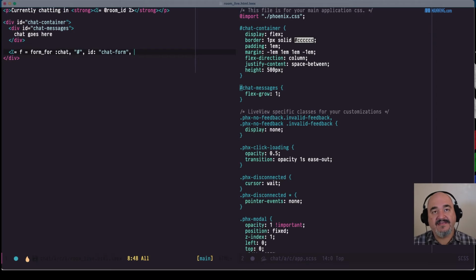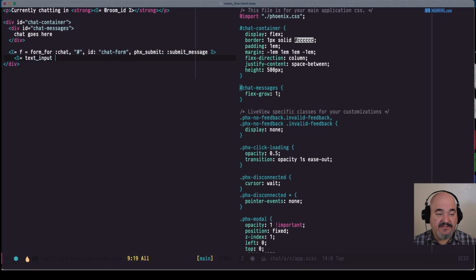And then Phoenix, I mentioned earlier that Phoenix has those hooks that you can hook onto to do callbacks or handle messages, send messages. One of those for forms is phx-submit. And we can call this one submit message. How about submit message? And then, let's see, anything else in there? I don't think so. Let's go with that.